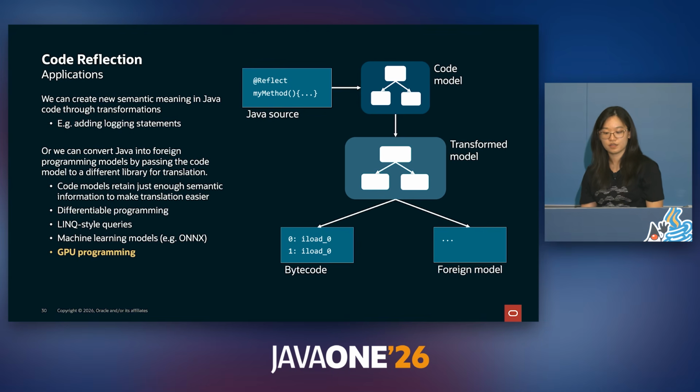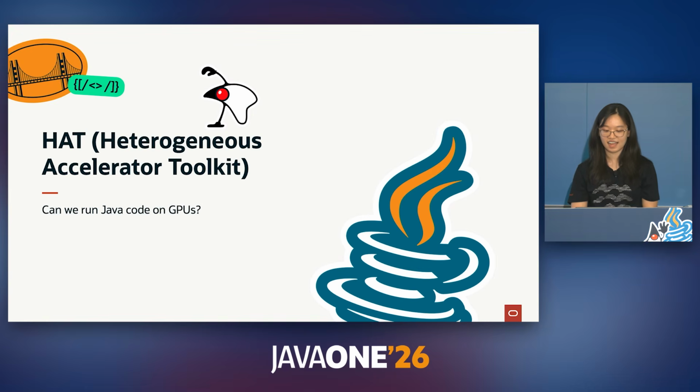Or we can translate Java to foreign programming models by passing the code model to libraries for translation. These code models retain just enough semantic information to make this transformation much easier. And this enables various capabilities for Java programs, including differentiable programming, LINQ-style queries, machine learning modeling, such as ONNX, and GPU programming. So let's dive into how we can enable GPU programming using code reflection through the usage of HAT, or Heterogeneous Accelerator Toolkit.